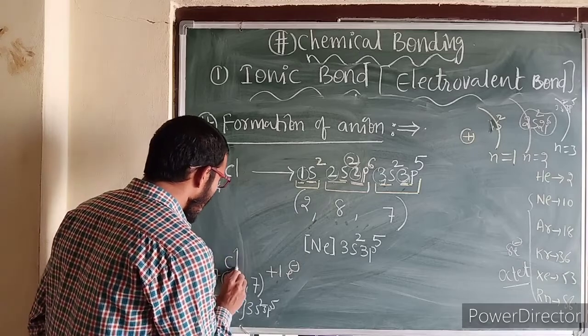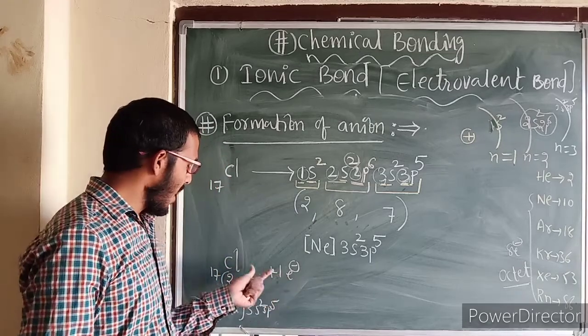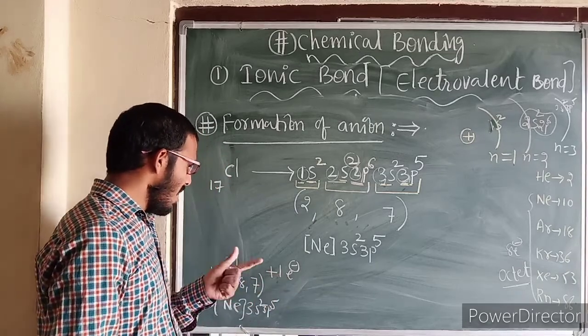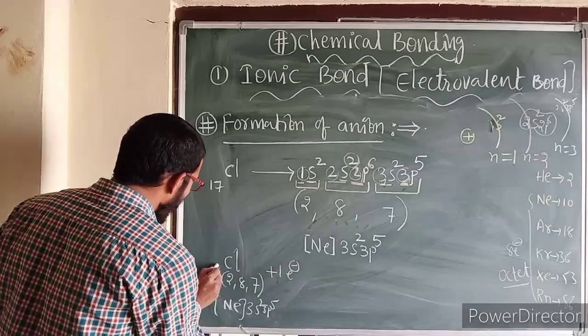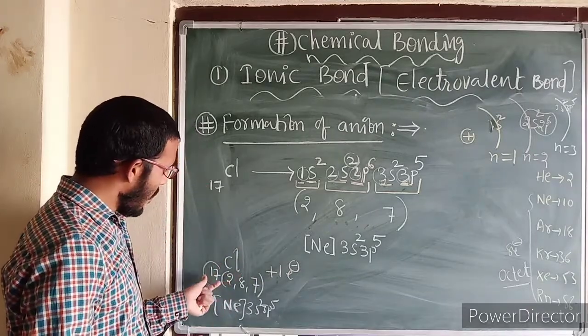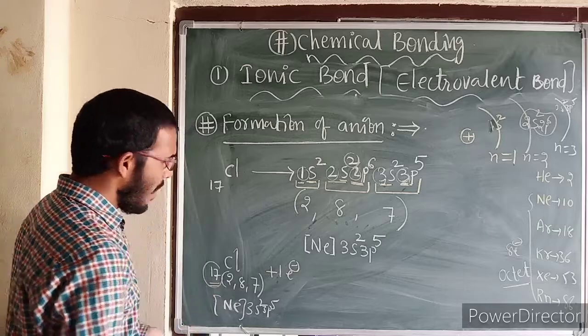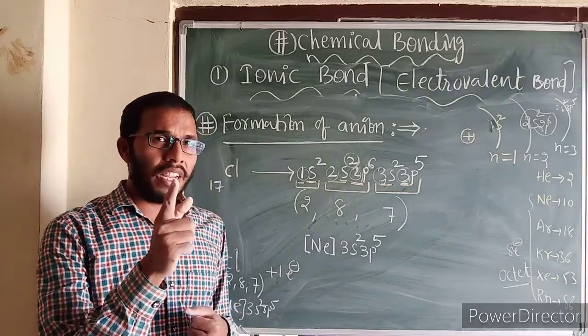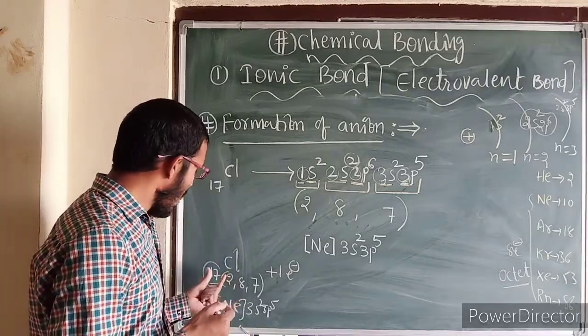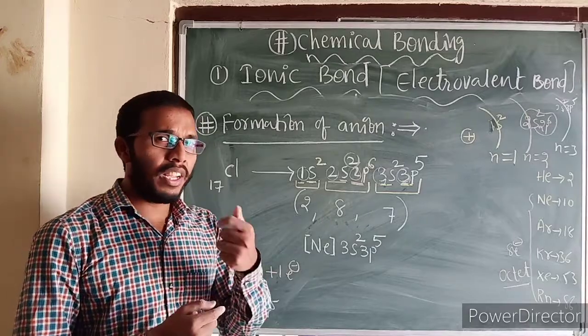Why are non-metals gaining electrons? Let us talk about these things. Take chlorine, atomic number 17. I told you, each and every element tries to acquire the nearest noble gas electronic configuration.